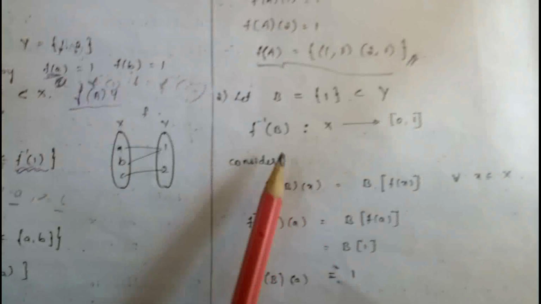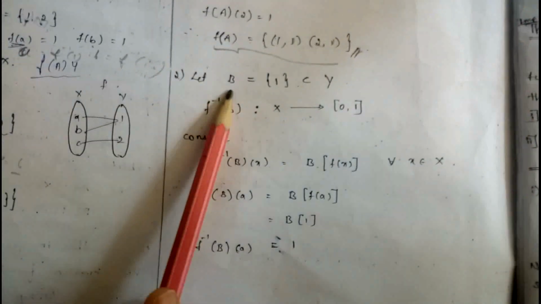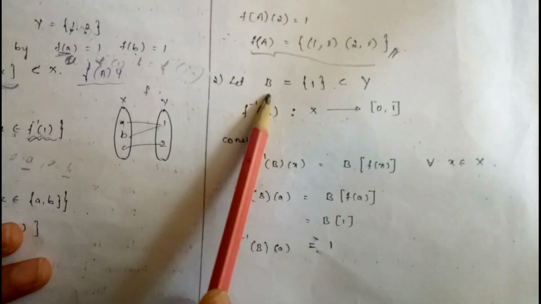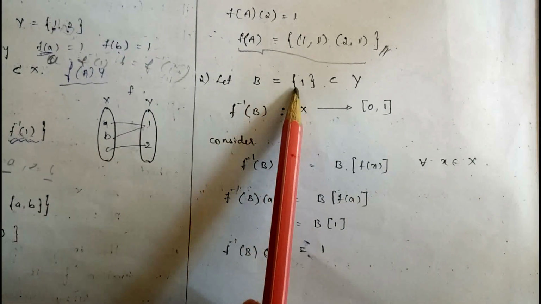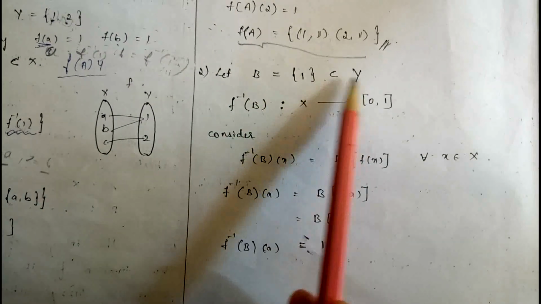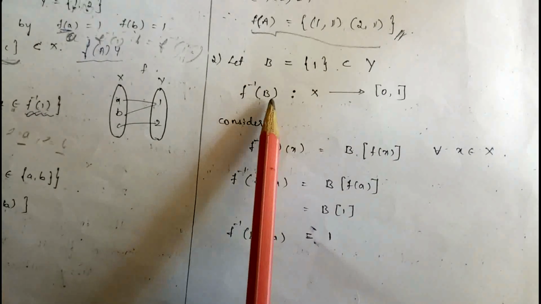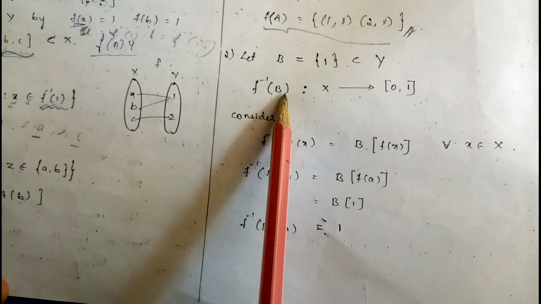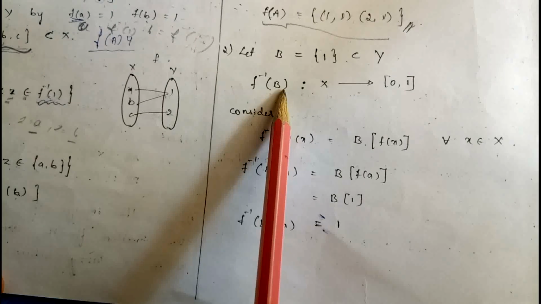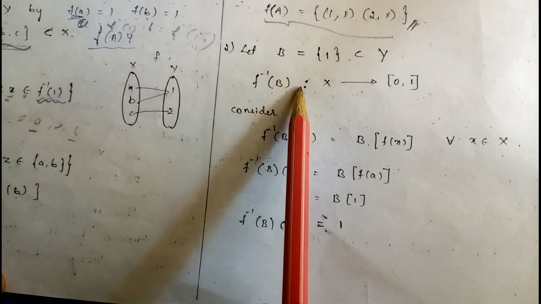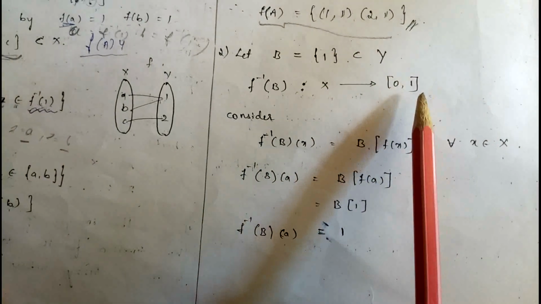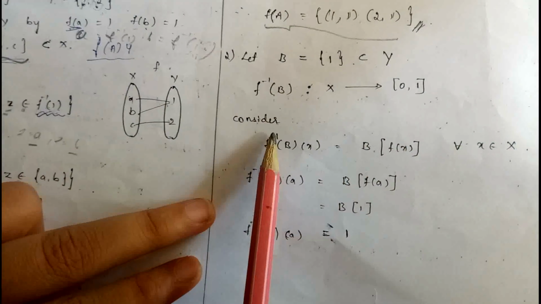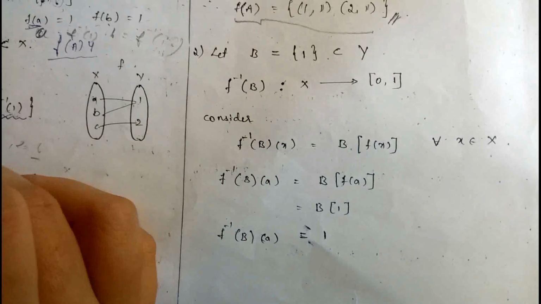Next you have to calculate the inverse image. To calculate the inverse image, you consider the set B. What is the set B you consider? B is equal to 1, which is a subset of Y. F inverse of B is always a subset of the X. Therefore, F inverse of B from set X to close interval 0, 1. That is, we have to calculate the inverse image for the elements of X.